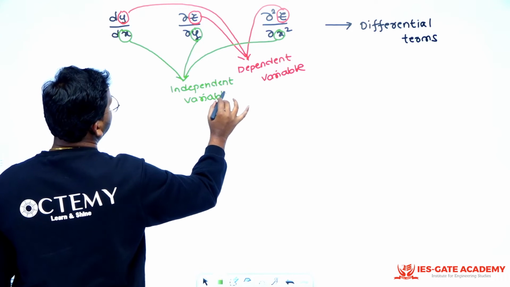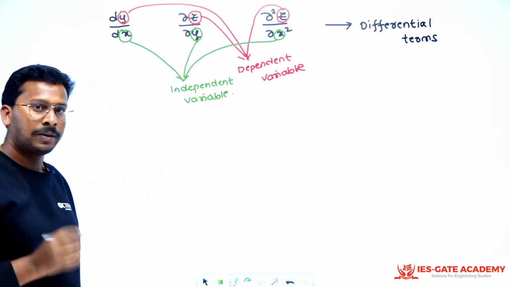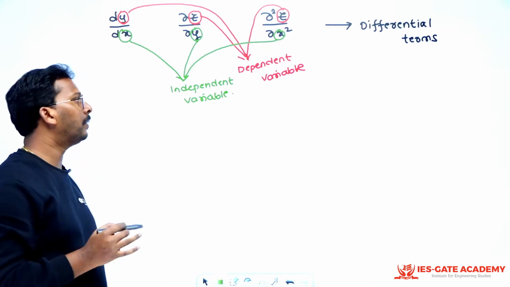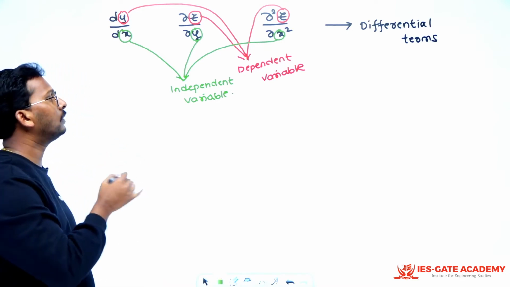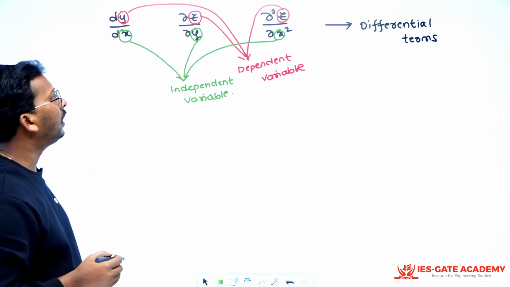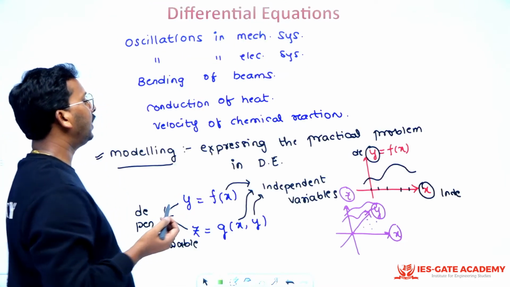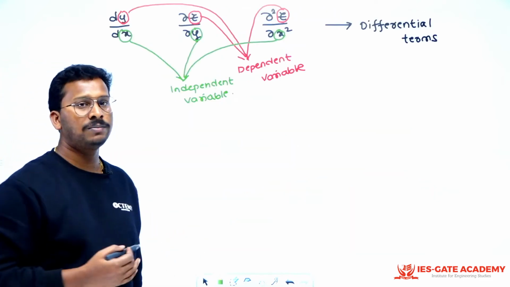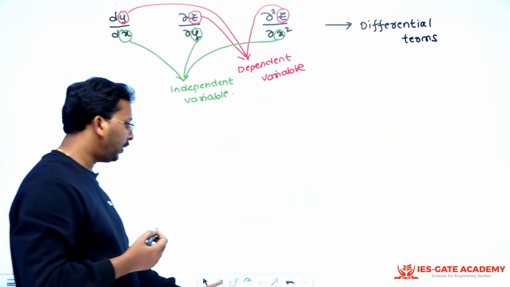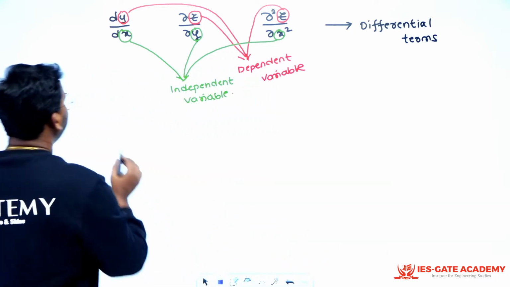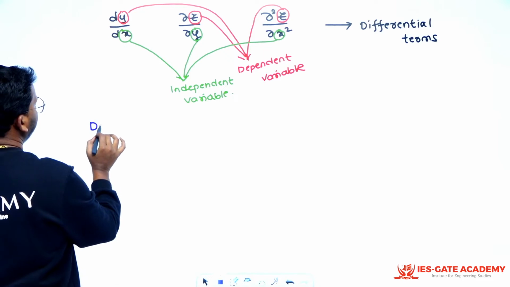Okay, sir, we have understood this, but why do we need this, right? Whenever you want to remember the definitions, you will have to understand what is the meaning of the dependent variable and the independent variable, right? Now we have just got a basic idea about how to show a function and what are basically differential terms or differential coefficients. Now let me write the definition of a differential equation.